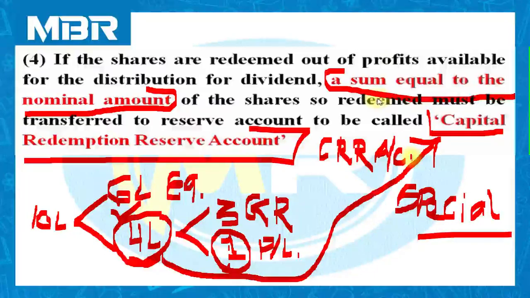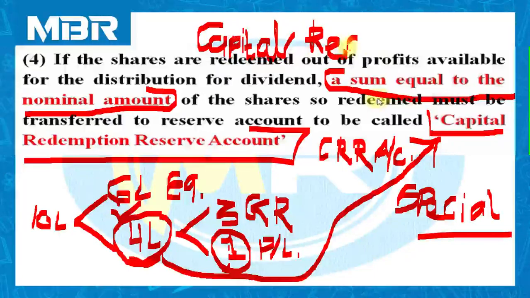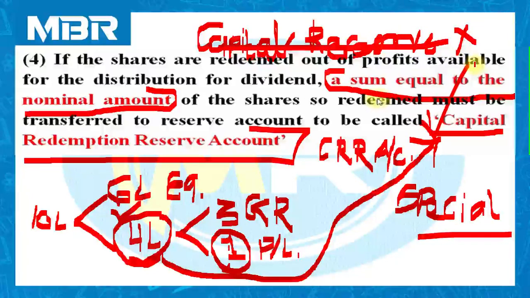I would like to draw your attention. This is Capital Redemption Reserve account. It is not capital reserve account. So please don't try to mix both these items, because capital reserve is a well-known word for all of you, right? So this is not capital reserve. This is capital redemption reserve. Capital redemption reserve account means a special account created by the company for the purpose of redemption of RPS.